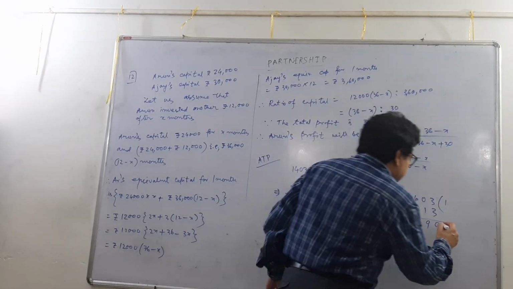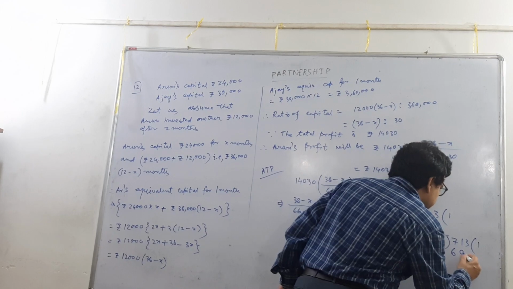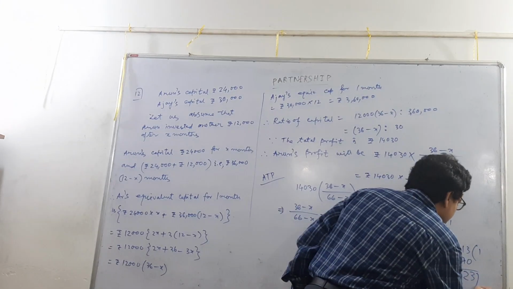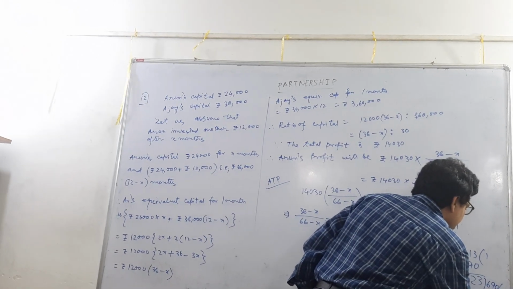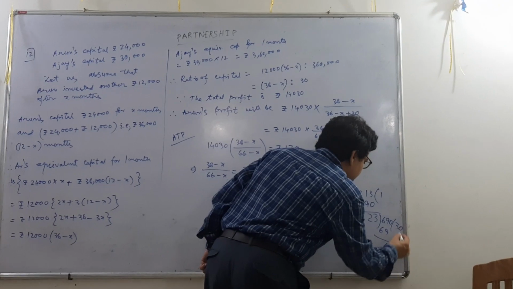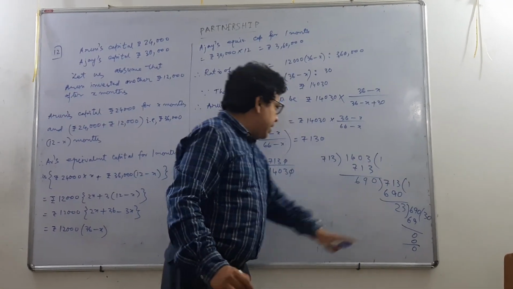It is coming 713 minus 690 is 23. 23 into 30 is 690, so 23 is the HCF.